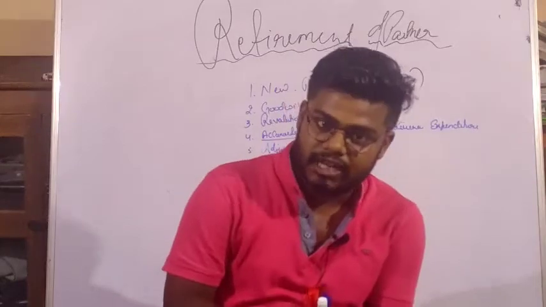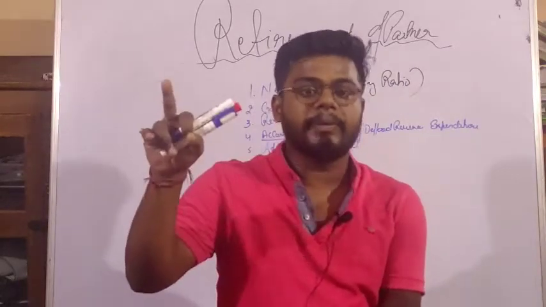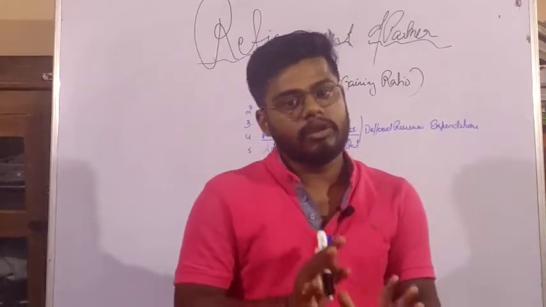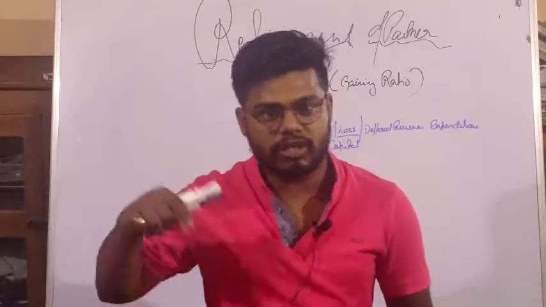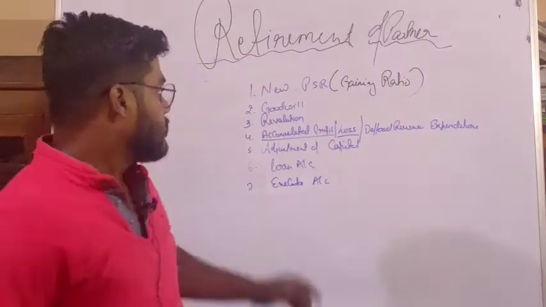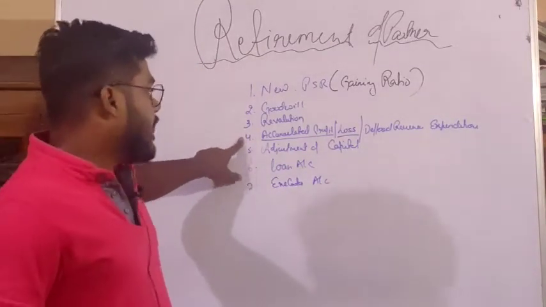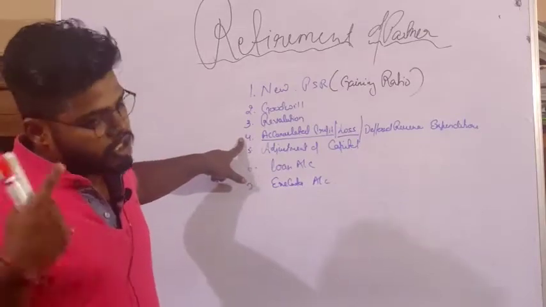See, we will prepare the revaluation account. The profit which will come from the revaluation of assets will be distributed among three partners, because all three were there in the partnership. So this revaluation profit belongs to all three persons. Accumulated profit or loss is also the same.